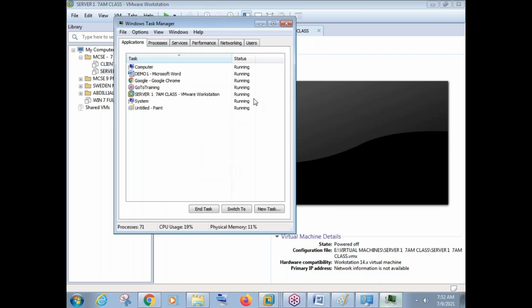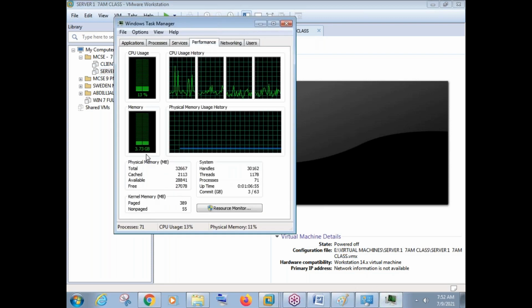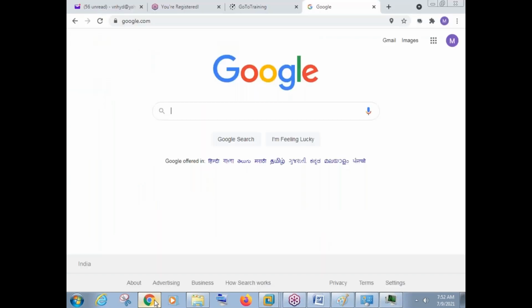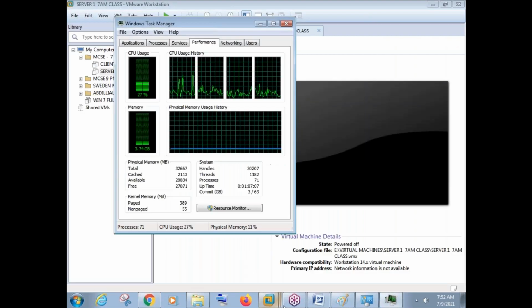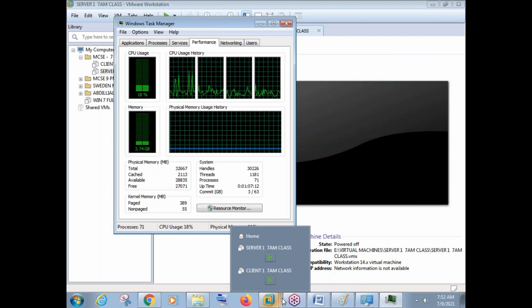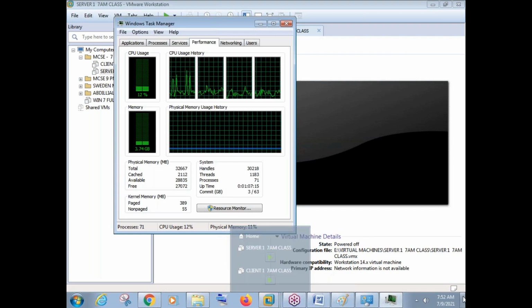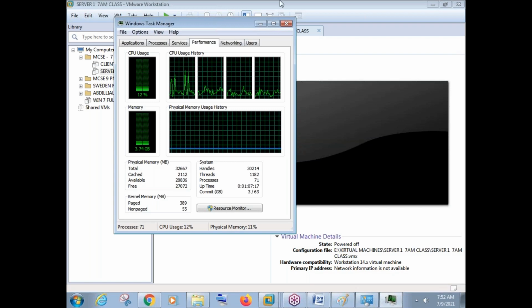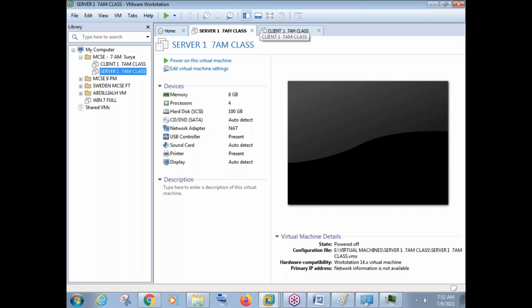Okay, so if I go to taskbar now, performance, can you see it is using only 3.73 GB? 3.73 GB means it is using some for your physical machine OS, and it is using some for the websites, whatever websites we are accessing, and some for the GoToMeeting. It is using some for VMware, and some for all the other applications. So overall it is using only 3.74 GB. It has not yet started using 8 GB RAM for the server machine and 4 GB RAM for the client machine.